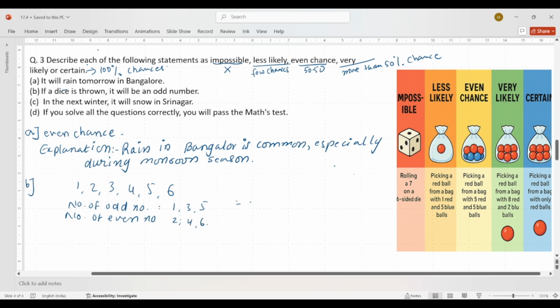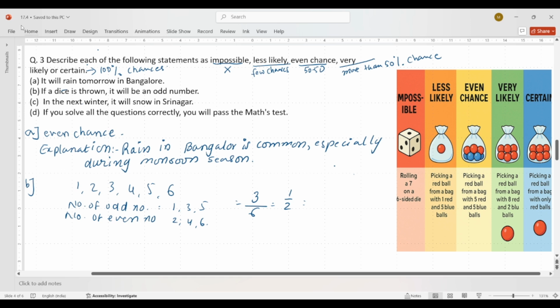The number of odd numbers is 3 out of 6, that means 1 by 2. That means half chance, and half chance means 50% chances. So if we throw a dice, it has even chances of being an odd number. Maybe we will get an odd number, maybe an even number, because a dice consists of 3 odd numbers and 3 even numbers.